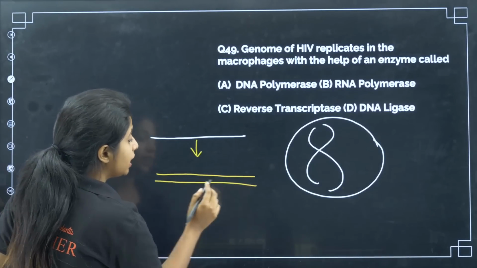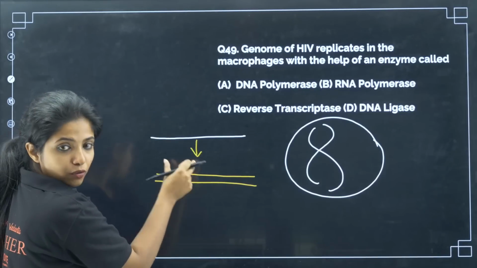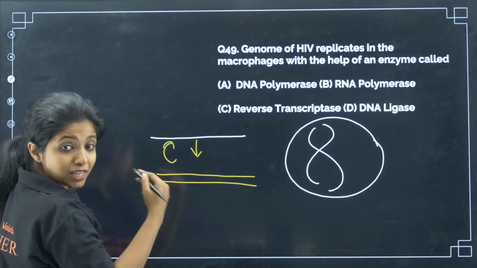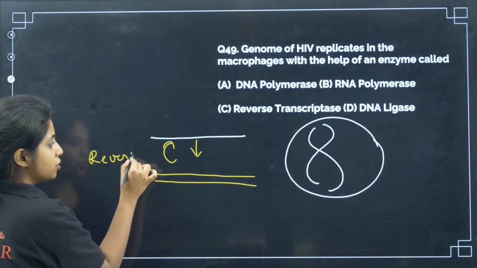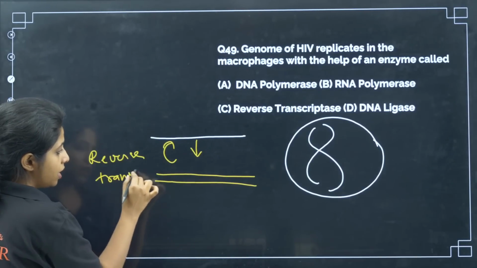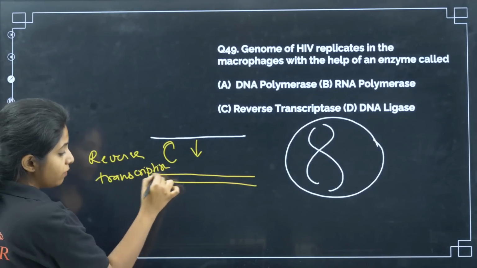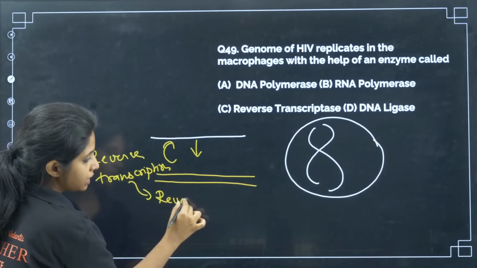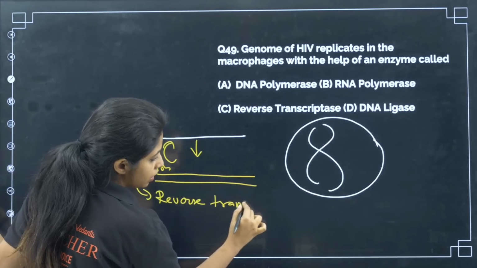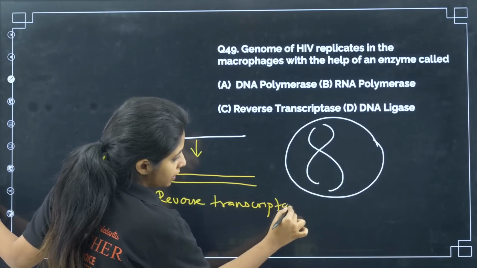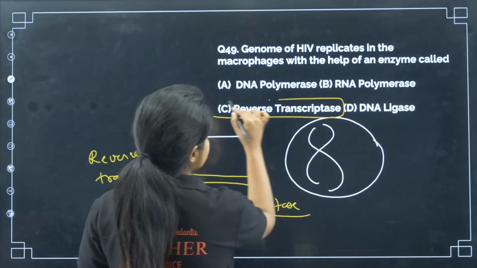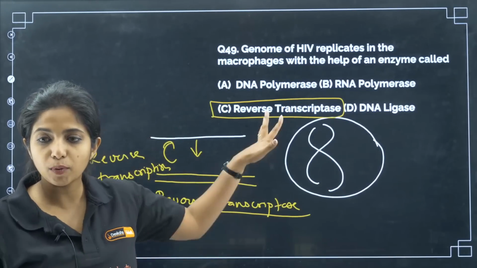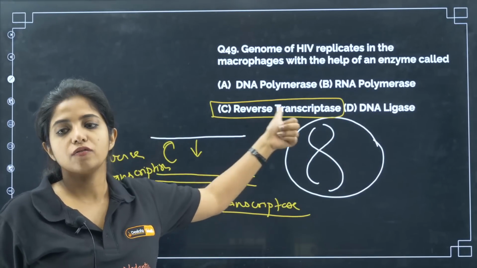The process of making RNA from DNA is known as transcription. Now we are doing the opposite of it, so it is known as reverse transcription. And the enzyme which is there is known as reverse transcriptase. So C becomes your answer. Not DNA polymerase, not RNA polymerase, but reverse transcriptase.